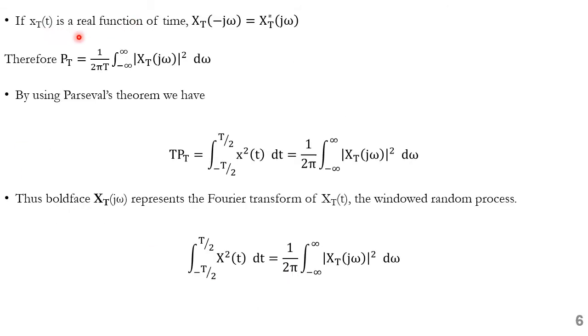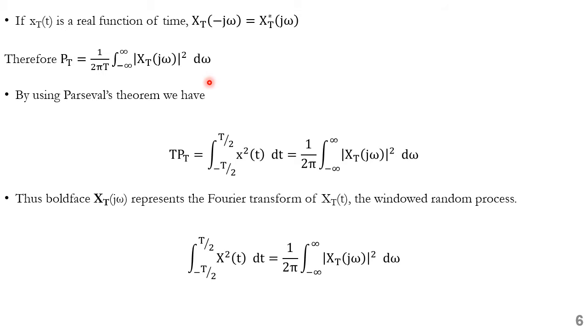If x_T of t is a real function of time, then x_T of minus j omega is equal to x_T conjugate of j omega. So we can write the average power as 1 over 2 pi T integral of minus infinity to infinity x_T of j omega multiplied by x_T conjugate of j omega, which will give us modulus of x_T of j omega whole square, this being integrated with respect to omega.